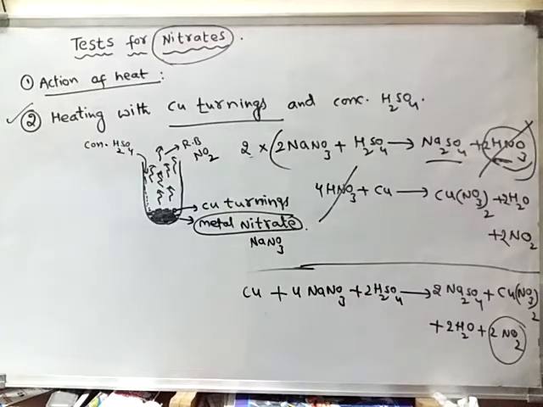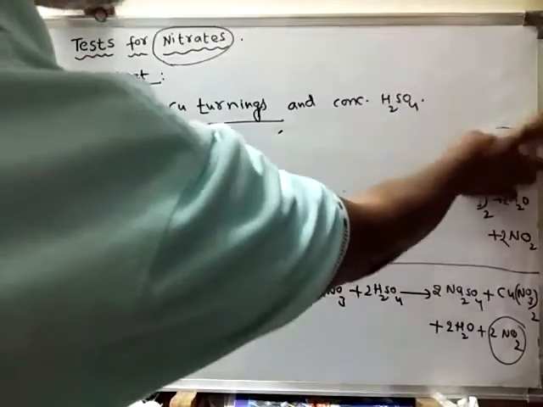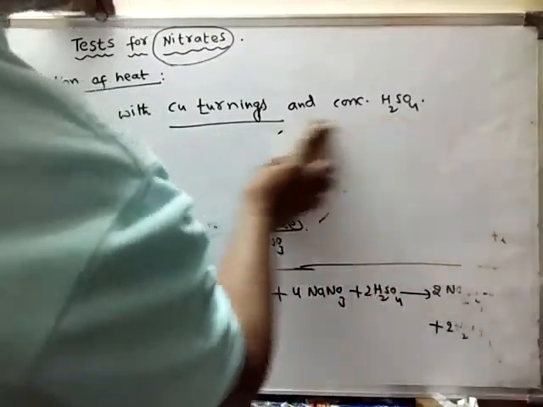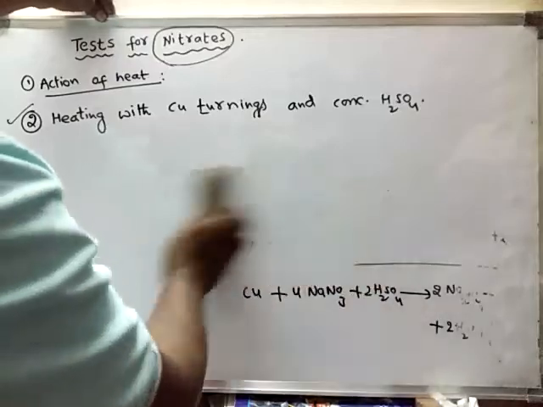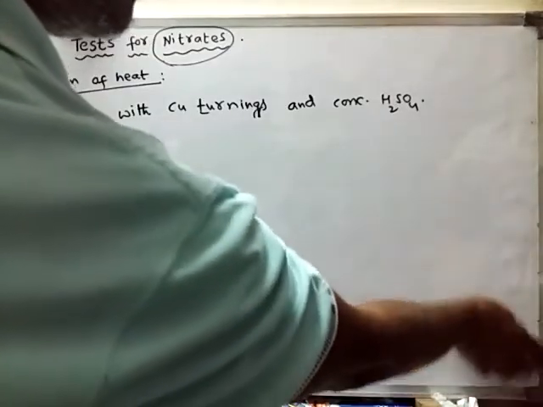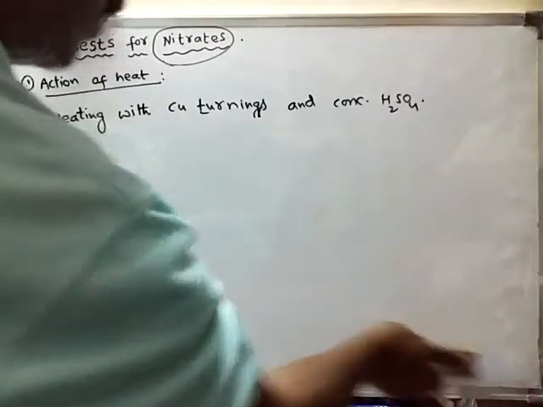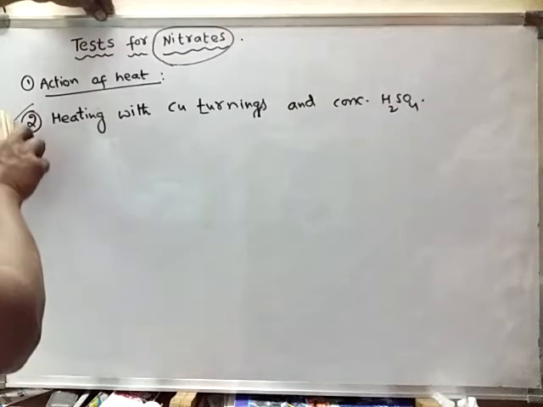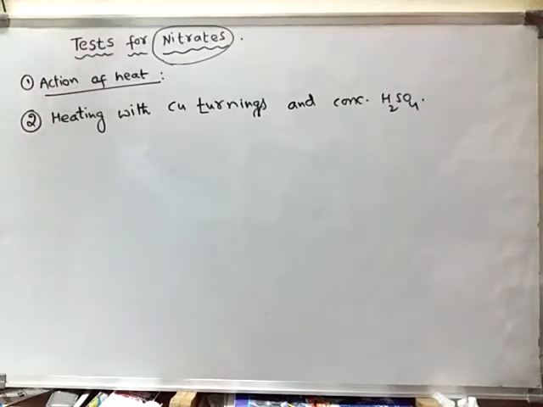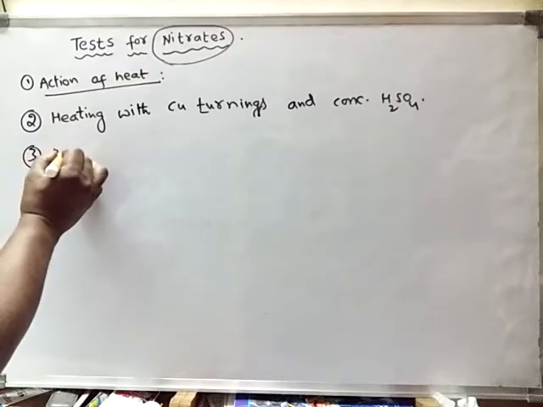Right. So one more test is left over, the brown ring test. This test we have already learnt in the test for nitric acid. The same test is used even for nitrates also. What is the third test? Brown ring test.